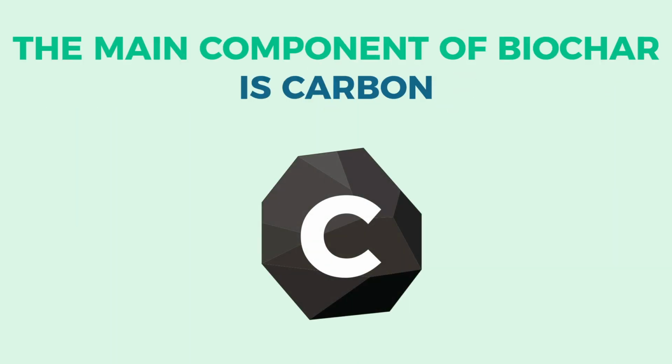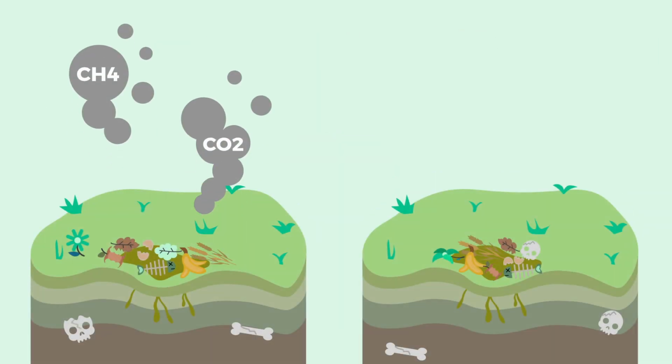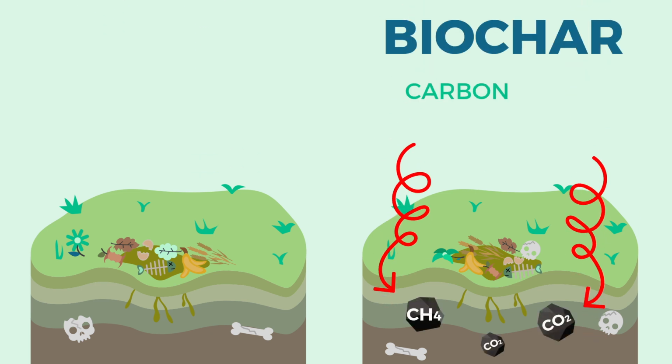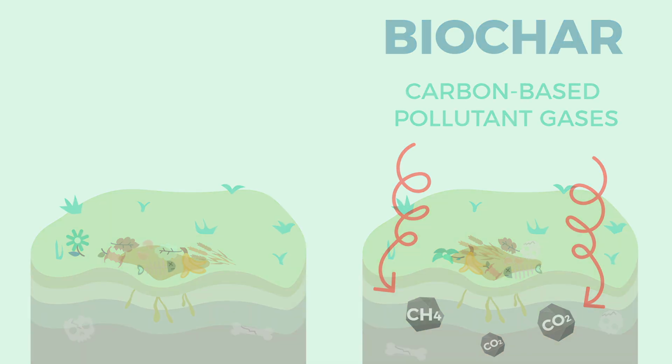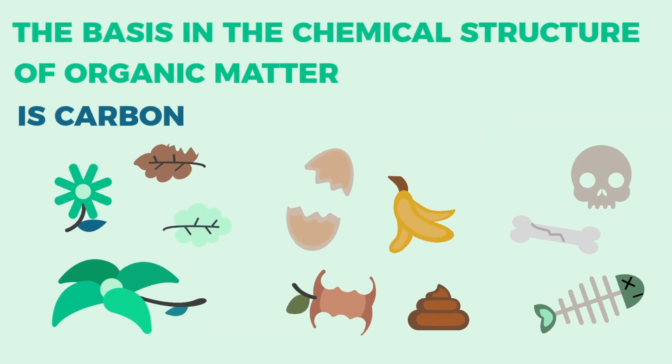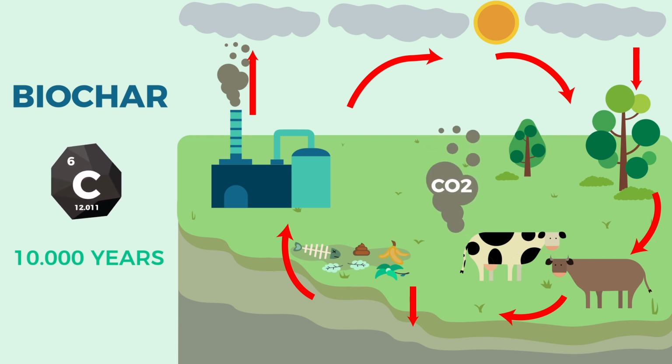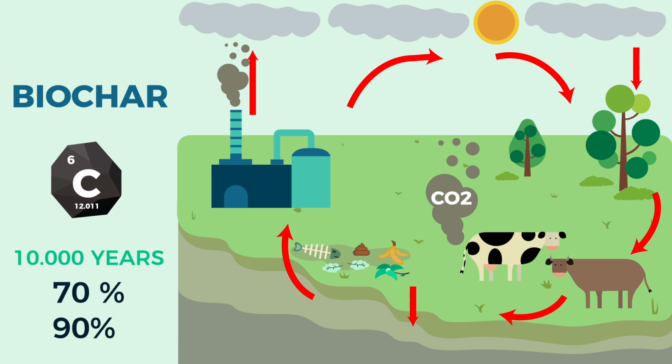The main component of biochar is carbon, which, instead of going to the atmosphere, is encapsulated in the form of biochar to prevent the formation of carbon-based polluting gases. The basis in the chemical structure of organic matter is carbon, and this fulfills a natural cycle. However, biochar interrupts that cycle and retains carbons for much longer, a minimum of 10,000 years. As a result, it prevents carbon from returning to the atmosphere. On average, between 70 and 90% of the weight of biochar is carbon that will be retained.